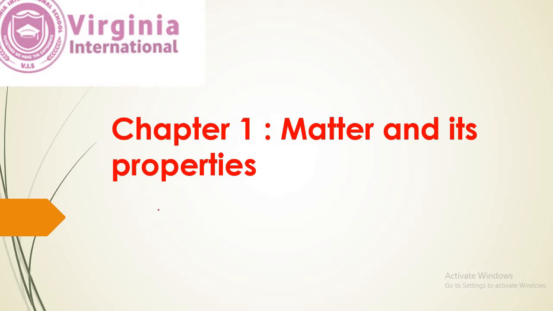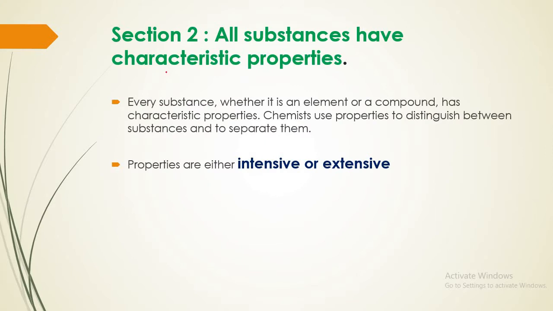Today we're going to take chapter 1, matter and its properties, section 2, characteristic properties. All substances have characteristic properties. Every substance around us, whether it's an element or a compound, has characteristic properties.